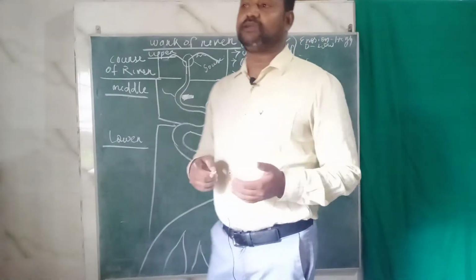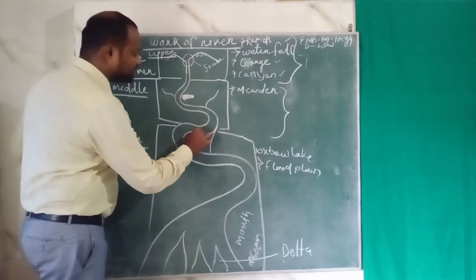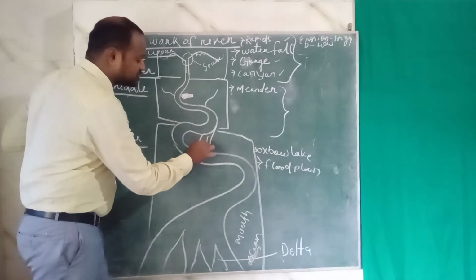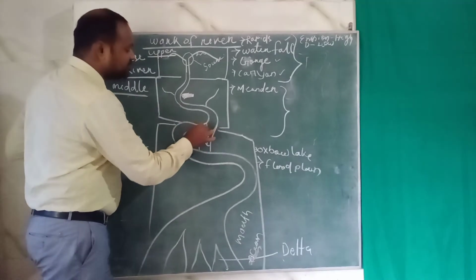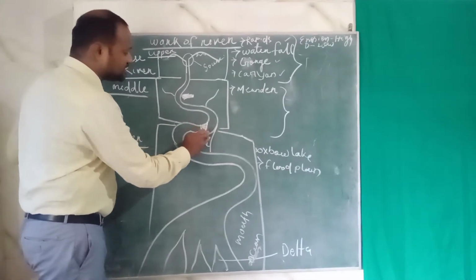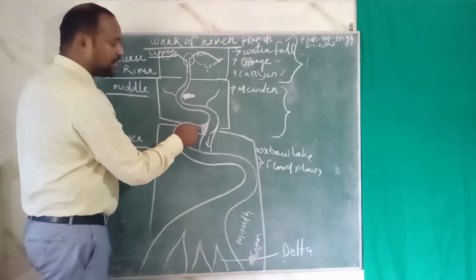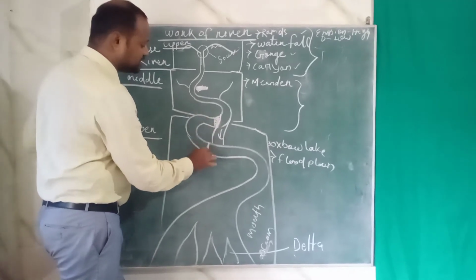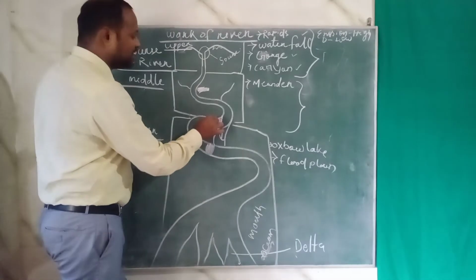Most of the time during the rainy season the river has sufficient water, so the river starts moving in a straight path instead of this loop, and the sediments get deposited over here, because the river flow is high here, and in this part the river water becomes slow, so sediments start depositing over this region.